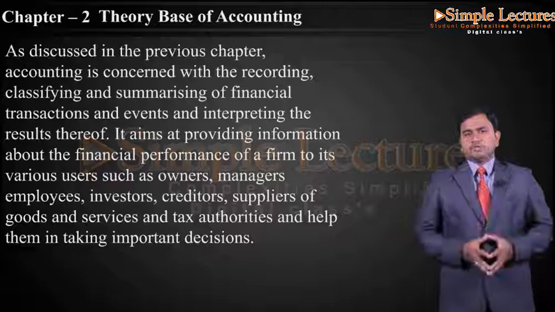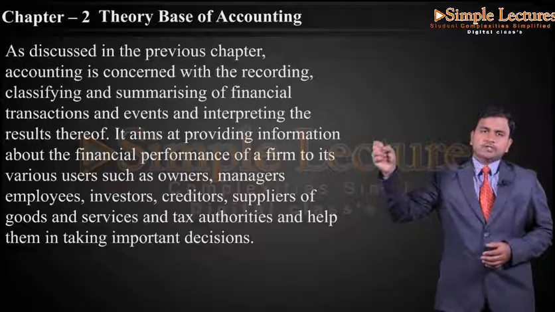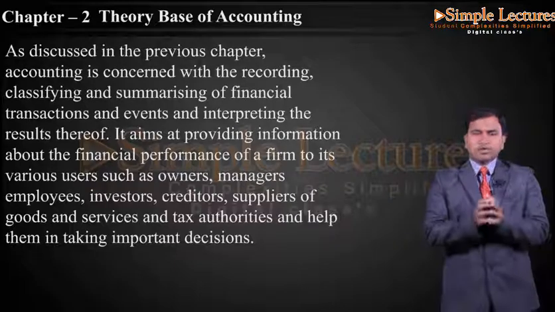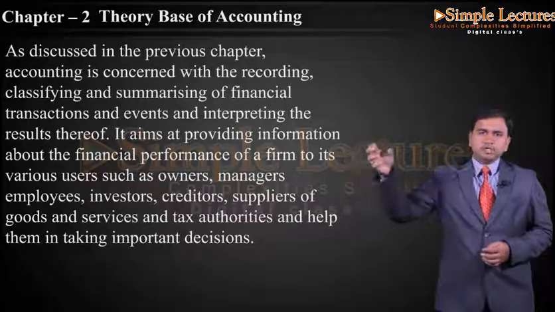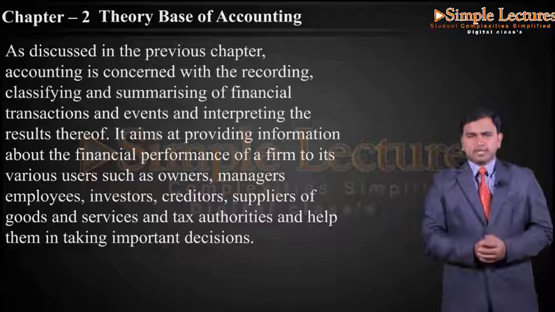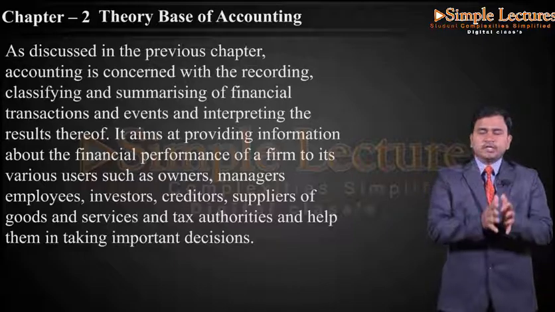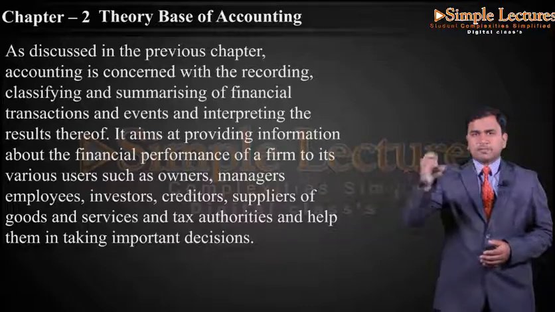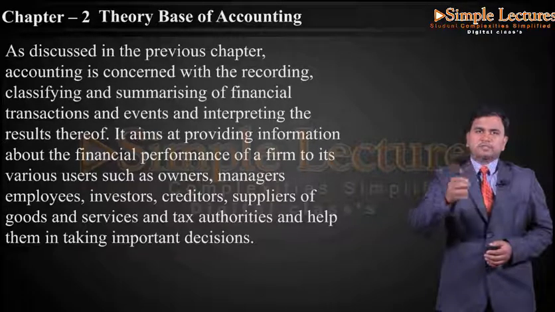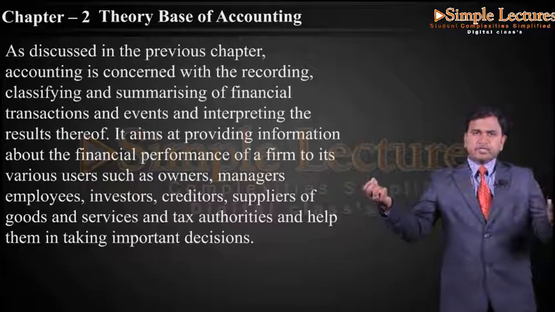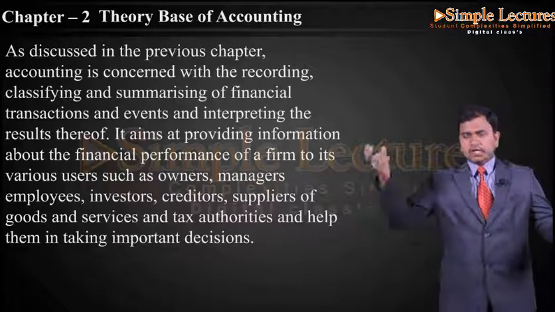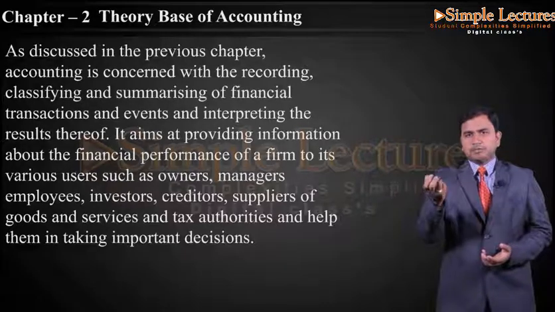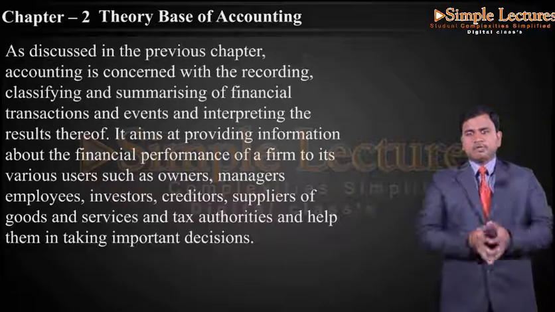Again, the supplier who is going to supply commodities or raw material to the organization on credit basis will be willing to know the liquidity ratio of the organization, so that in the end he knows whether he will get his funds or not. Whatever goods he has supplied on credit, he has to get that amount from the organization. By seeing the liquidity ratio of the organization, he can assume whether the organization will pay the remaining balance or not.